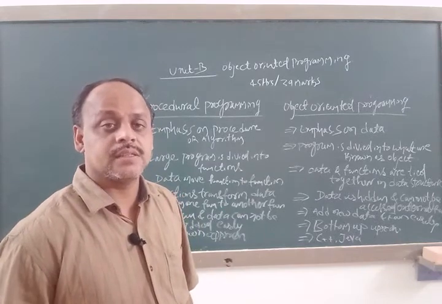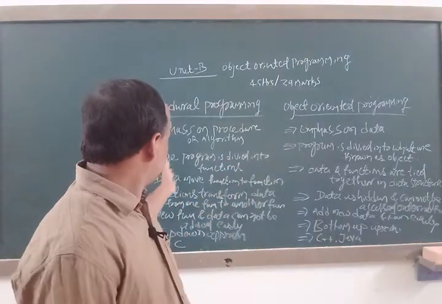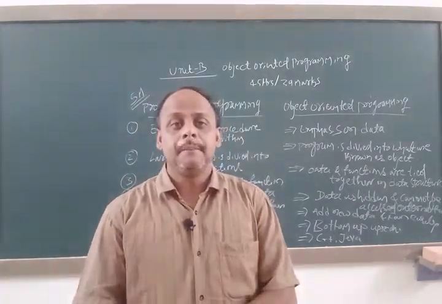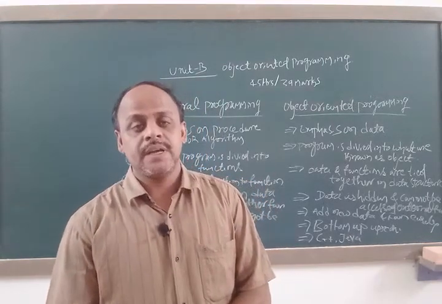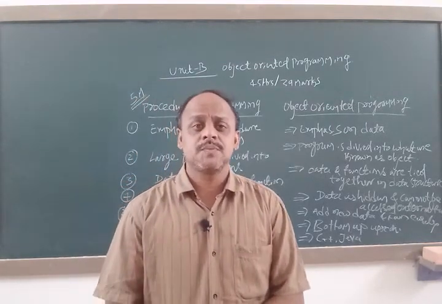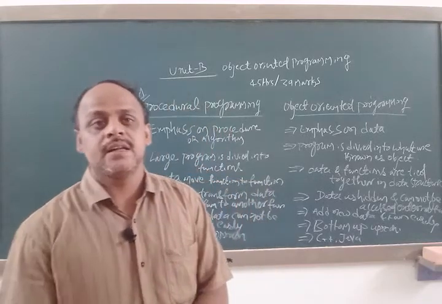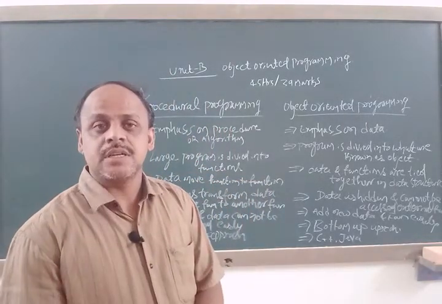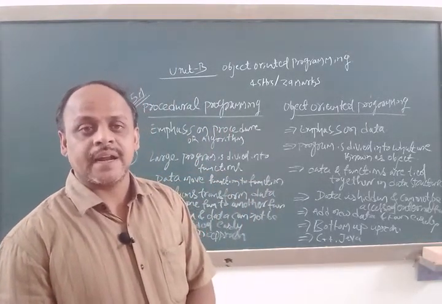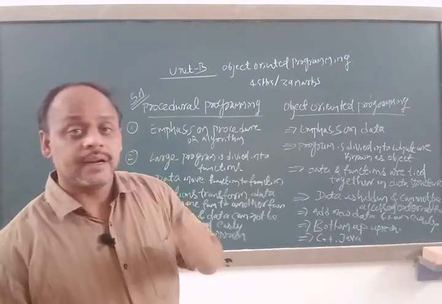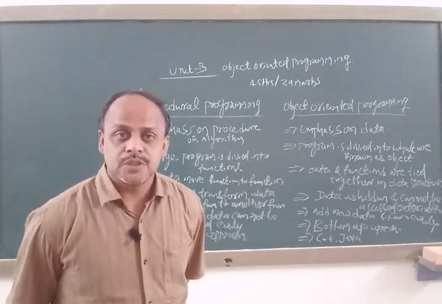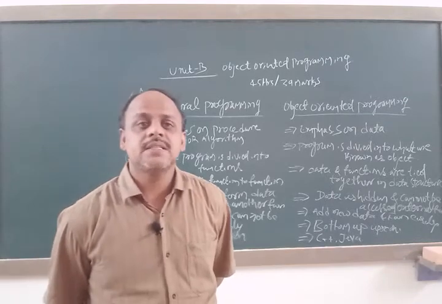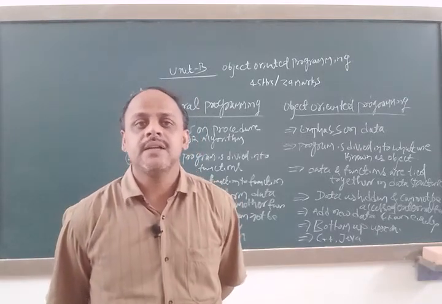Afterwards we listed the basic concepts of OOP: object, class, polymorphism, inheritance, encapsulation, reusability of code. And afterwards we discussed the differences between the procedural programming technique and the object oriented programming technique.